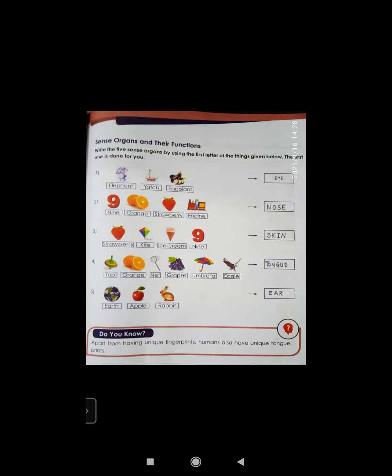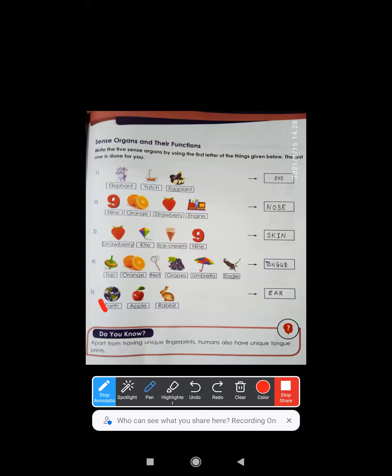The first one, if you see, first is what? First image is elephant, yacht, eggplant. Okay, so we will take only first alphabets from each, correct? If we take first alphabet, it is E of elephant, Y of yacht, and E again of eggplant. So which word is it? It is eyes.